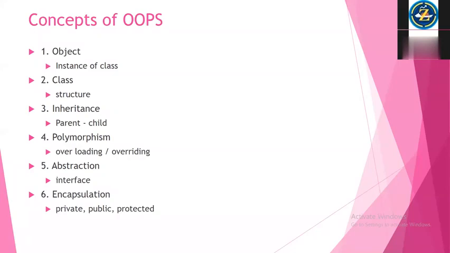I hope you understand this encapsulation concept. Private means only within the class. Public means from outside of the class I can access. Protected means only the child class can access, not other classes. So accessing the parent class from child class, that is protected. So this is called OOPS concepts.